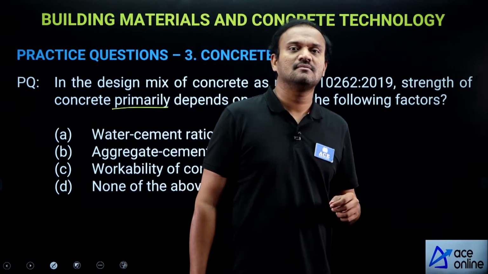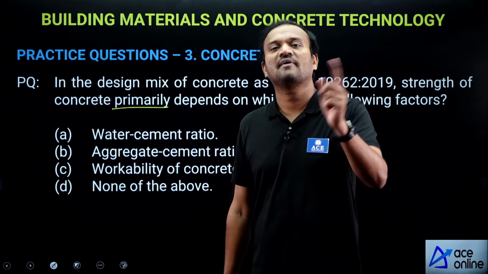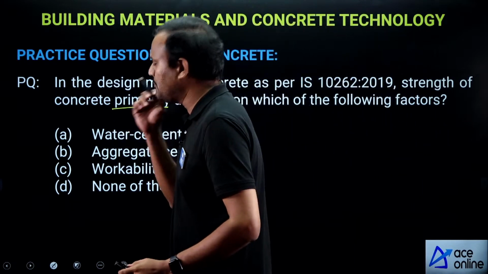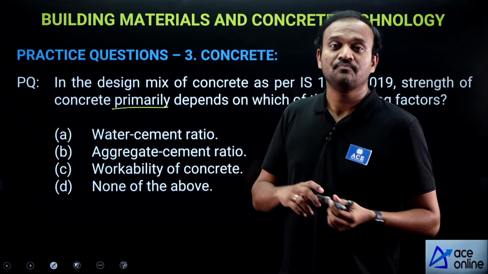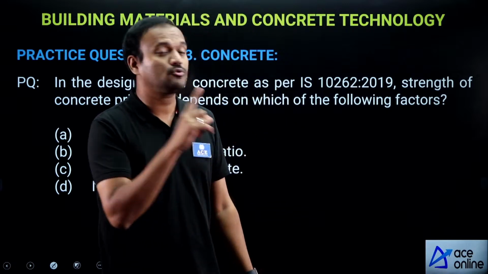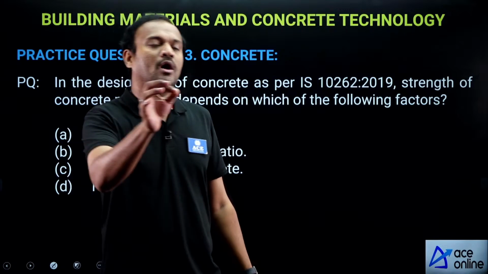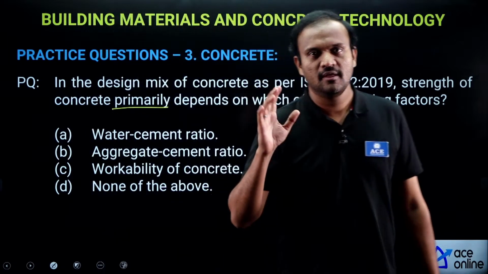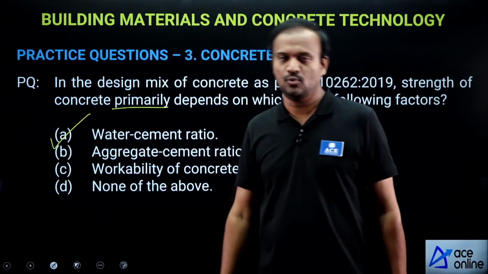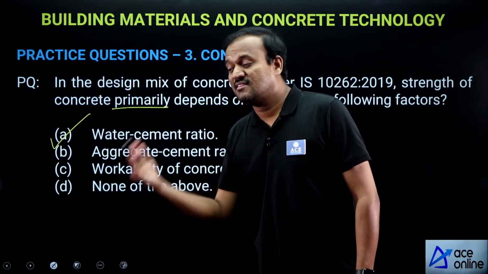Second step is, from this mean strength you will find water cement ratio. Here the very important objective point is that IS 10262:2019 considers that strength primarily depends on water cement ratio. So, how is this relationship?